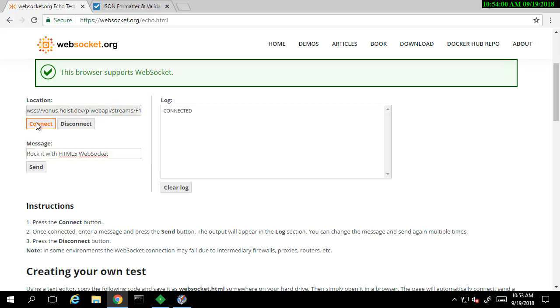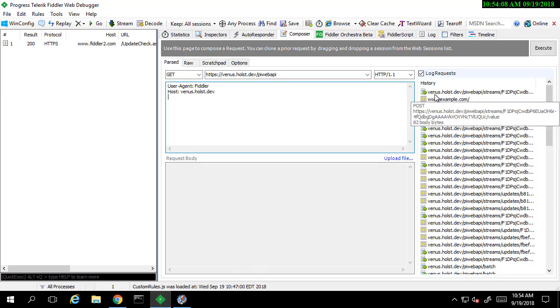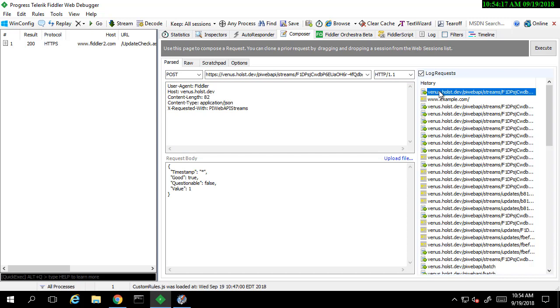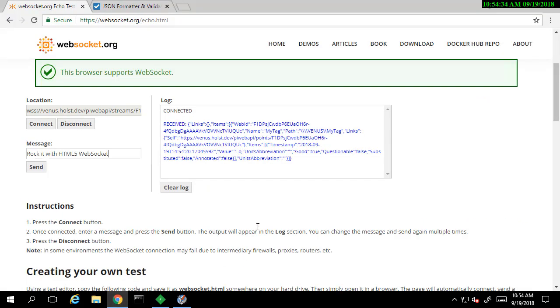Now that we can see everything is connected up, let's use Fiddler to send some new values. I have a pre-written post for this tag here. I'll hit execute. We see the 202 result for the post means that the value is accepted. So let's check in our WebSocket to confirm that that value was able to be received by the channel. As you can see, the new values are updating in our testing tool.